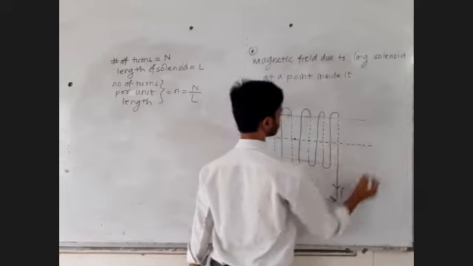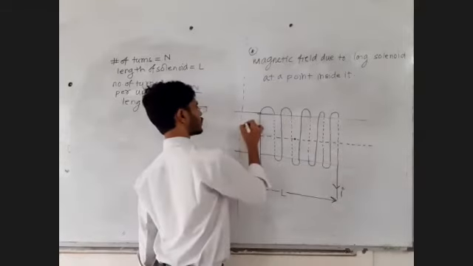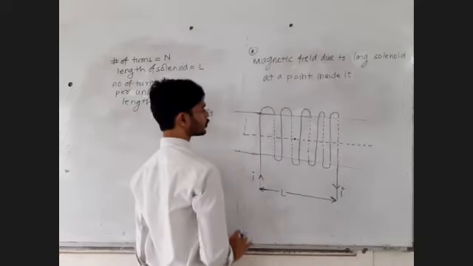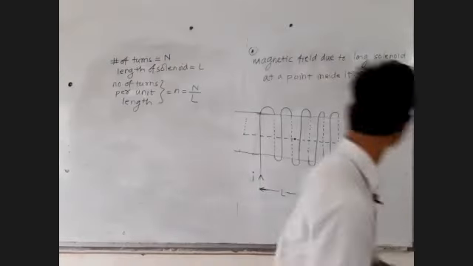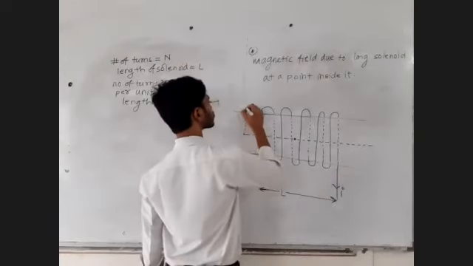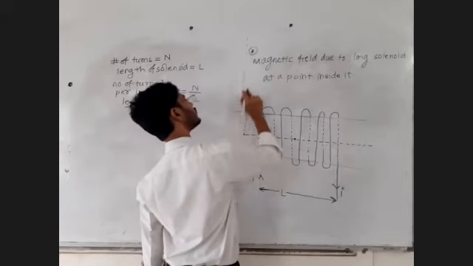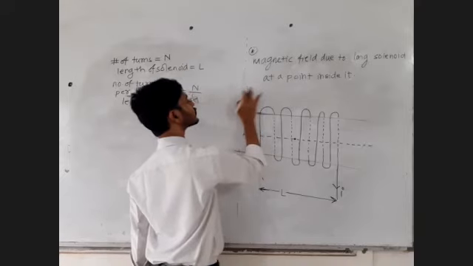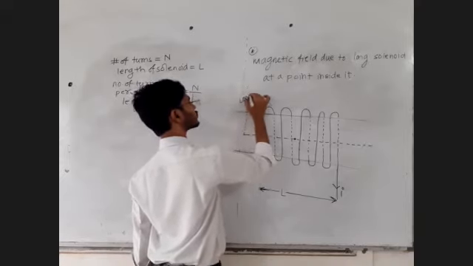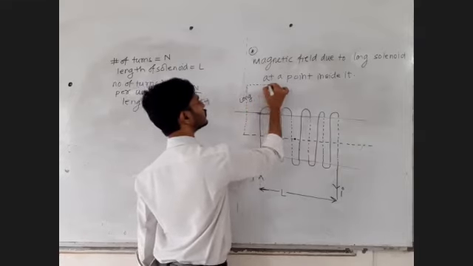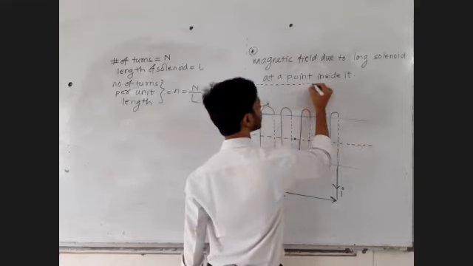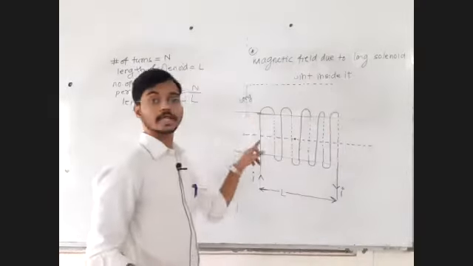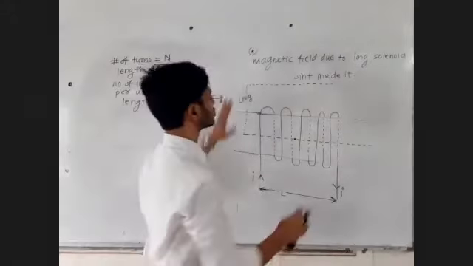Okay, sir. Now we will assume it as a rectangular loop. Okay, no problem. Very large distance, up to infinity, or very long, you can say. Then again this loop, try to understand. If you don't have space to draw above, then draw this diagram once again and make some space here.